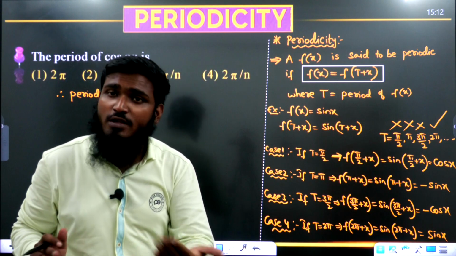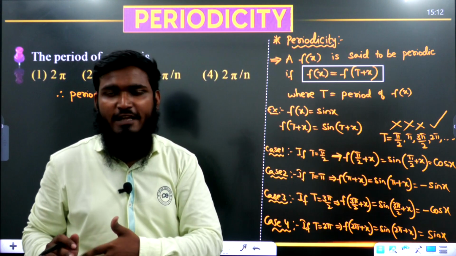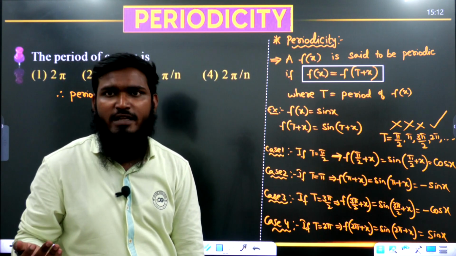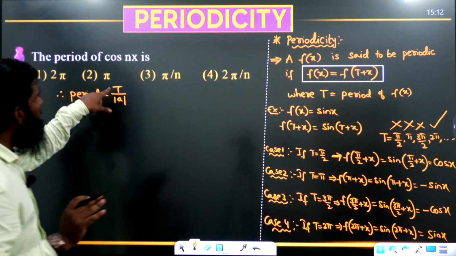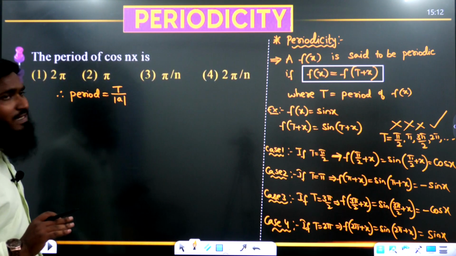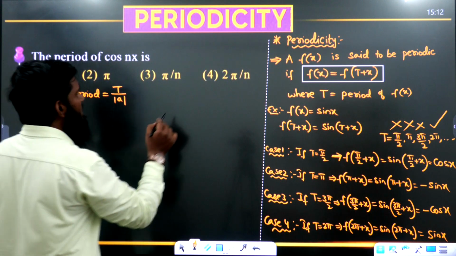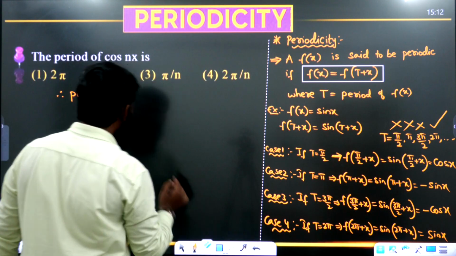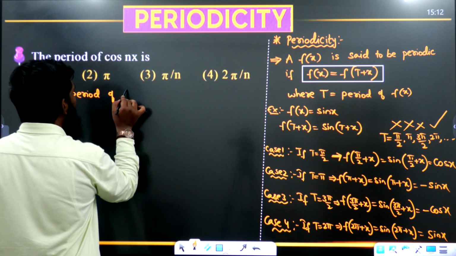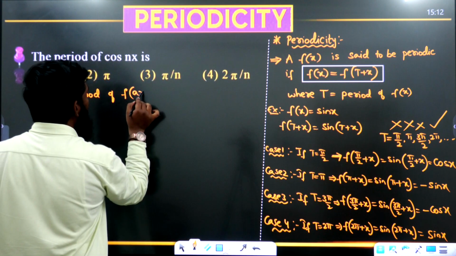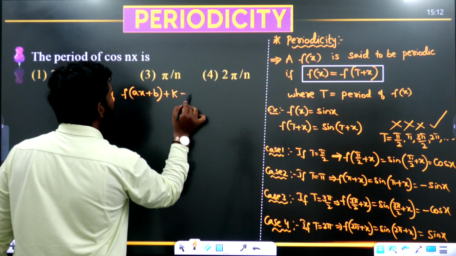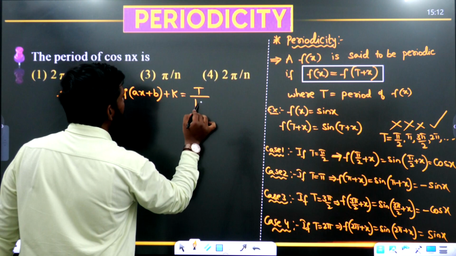Similarly for the cos function also we will have a T value. Tan function T value. Cot, secant, cosecant. For all the functions we will have T values. That T value we have to substitute here. Now after substituting the T value, what is this a? What does this a mean? Listen carefully. Whatever the function will be, see this part. Period of f of ax plus b plus k is equal to T divided by mod a.